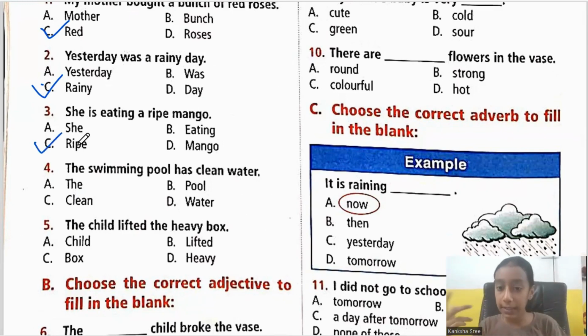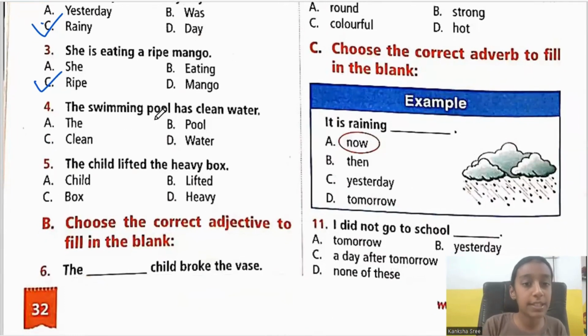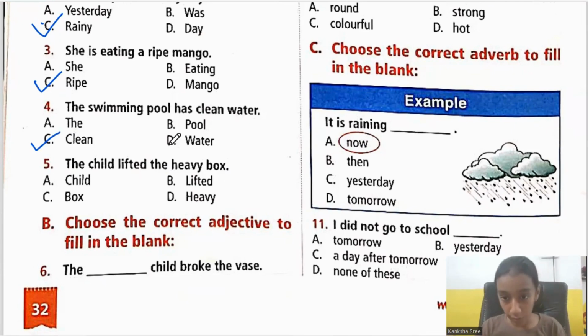It is describing the noun. So what is the noun in this sentence? It is mango. So ripe is describing the noun, about what kind of a mango it is. Understood? Next. Fourth one. The swimming pool has clean water. So what is the adjective in this sentence, children? It is option C, that is clean, because it says what kind of water the swimming pool has.